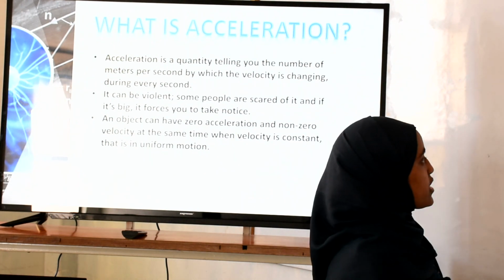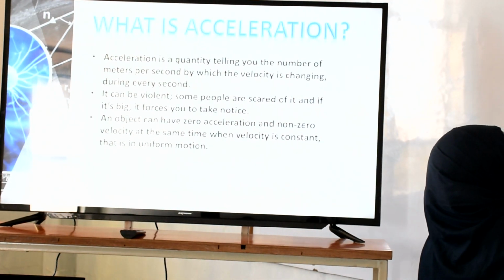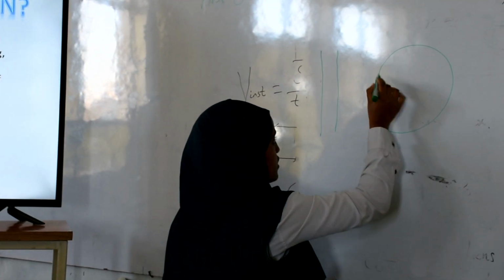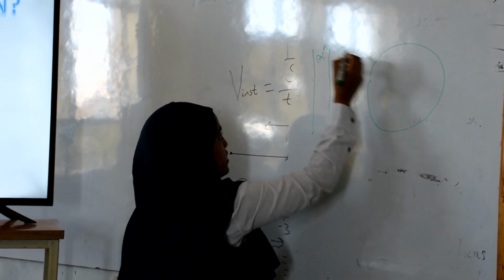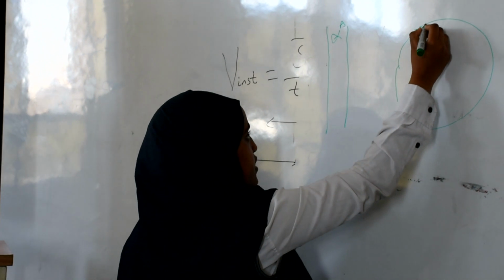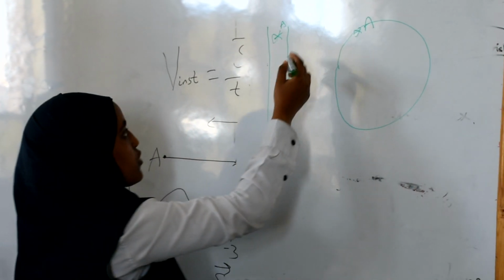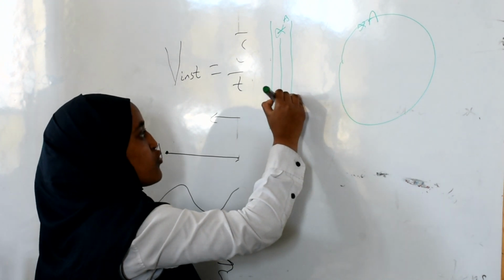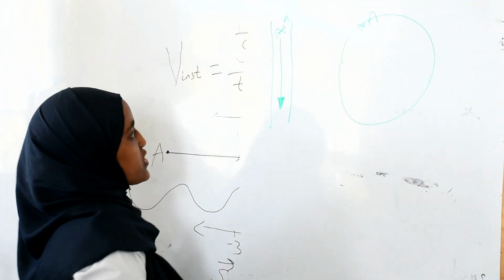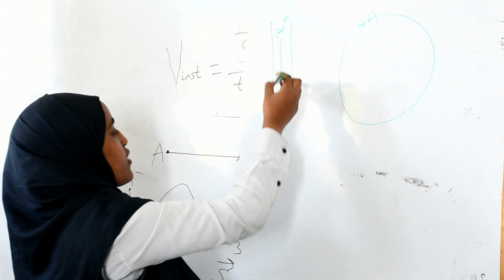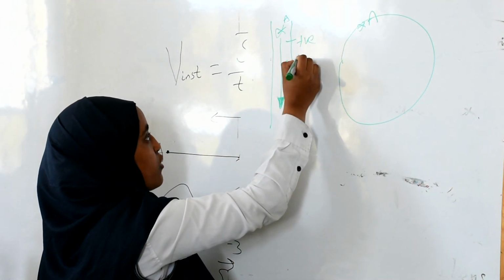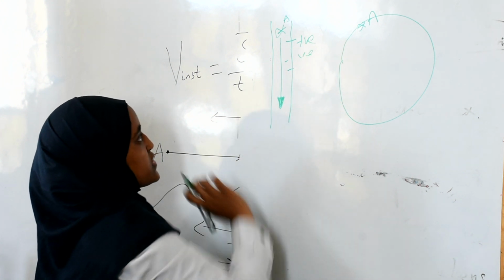We want to compare here a rectilinear motion and a circular motion. Let's say here is body A. Similarly, here is body A. If a body is moving in a rectilinear or straight path, then we consider it accelerating if it speeds up, slows down, or changes its direction.